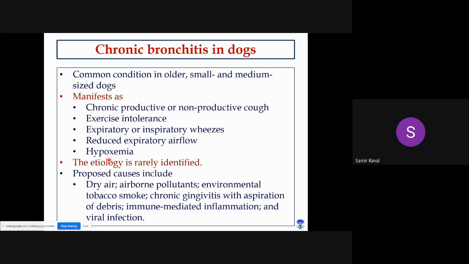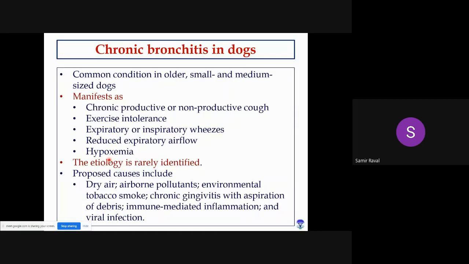What does it mean? It means if you go for some walking, or if you force the dog to run, then it will easily get tired, right? It will not do the proper work. It will get easily tired. If you go for running, then it will generally remain behind you. So this is known as exercise intolerance.